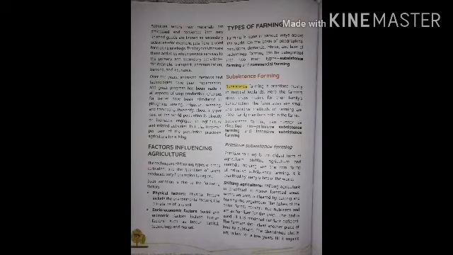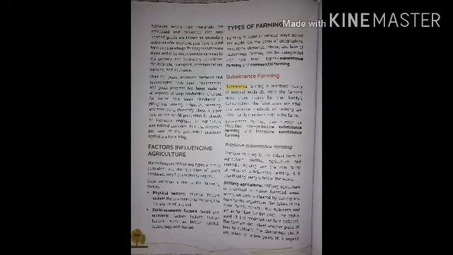Shifting agriculture is practiced in less populated areas such as the forested areas of the Amazon basin, tropical Africa, parts of Southeast Asia, and parts of Northeast India. The main crops grown are yam, cassava, maize, and potatoes. It is also known as slash and burn agriculture. Mind the name and mark the name because that is important. What is the second name of shifting cultivation?